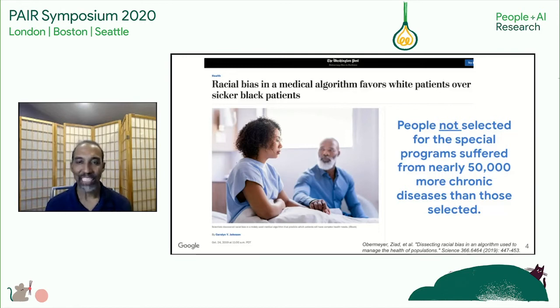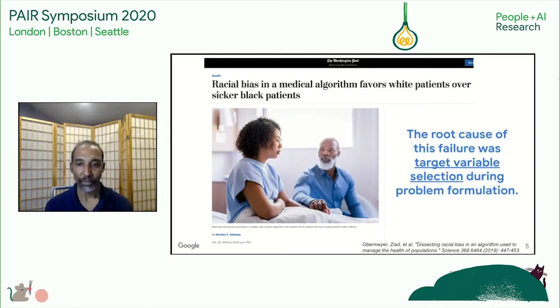Unfortunately, people not selected for the special programs by the algorithm suffered from nearly 50,000 more chronic diseases than those selected. And the people not selected were disproportionately Black Americans. So, how did this happen? The researchers who studied the algorithm and how it was created identified that the root cause of this failure was the target variable selection decision that took place during problem formulation. Now, let's explore how these kinds of decisions are made to introduce this concept of AI development territories.